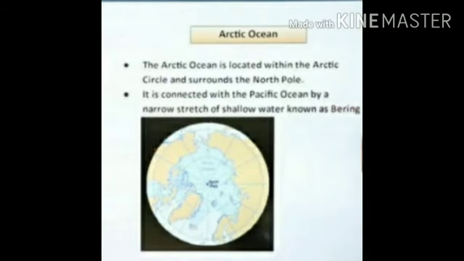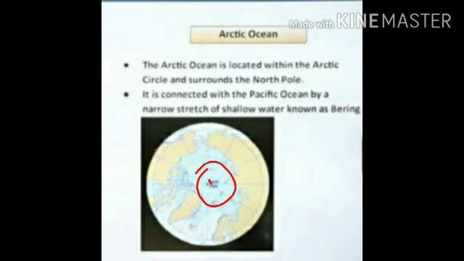Now the next is the Arctic Ocean. The Arctic Ocean is located within the Arctic Circle and surrounds the North Pole. Now the Arctic Ocean is there next to the North Pole, above 60 degree north. It is connected with the Pacific Ocean by a narrow stretch of shallow water known as Bering Strait.